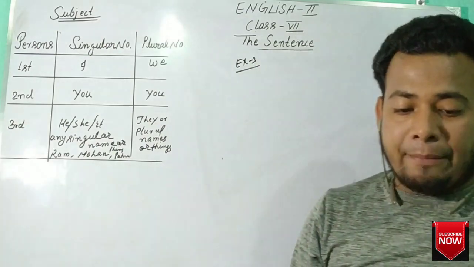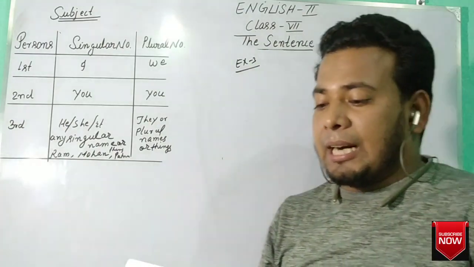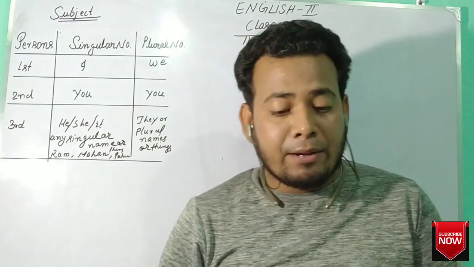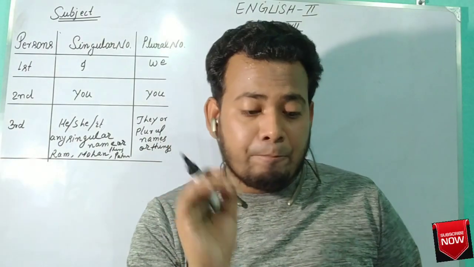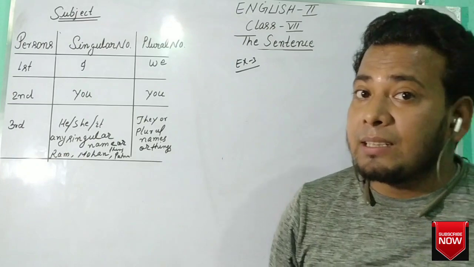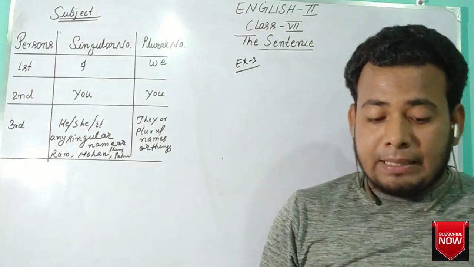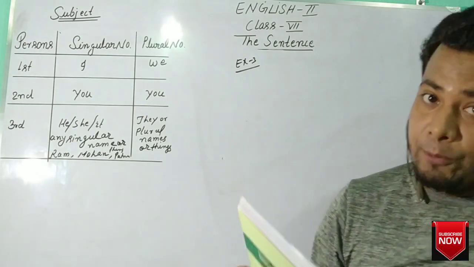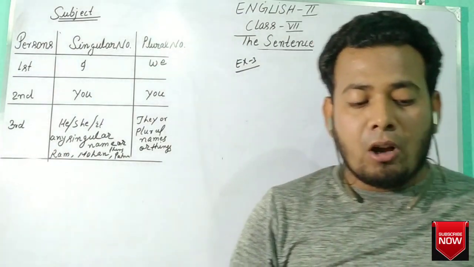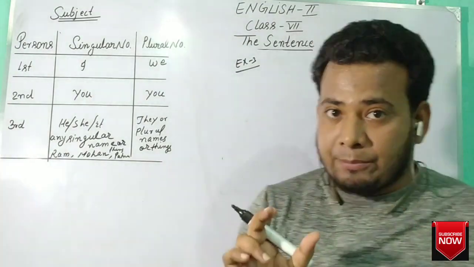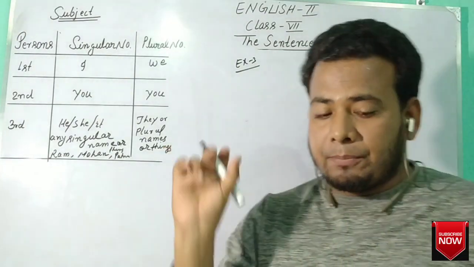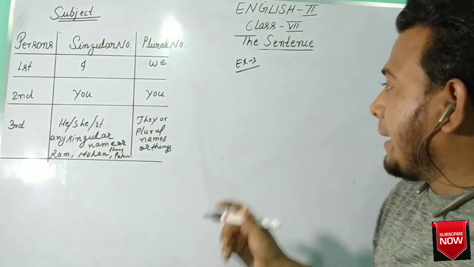For example, question number 1: several herbal plants grown in our kitchen garden have great medicinal properties. Here we have to classify subject and predicate. Subject means what? The part of a sentence which names what the sentence is about. Now several herbal plants, what? Subject, and grown in our kitchen garden have great medicinal properties, what? Predicate. Tulsi is one of them.